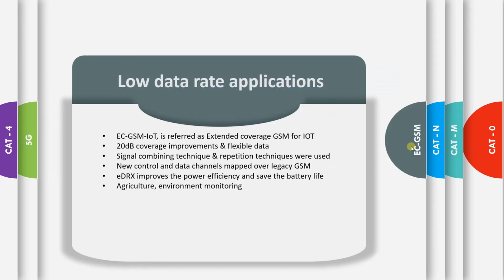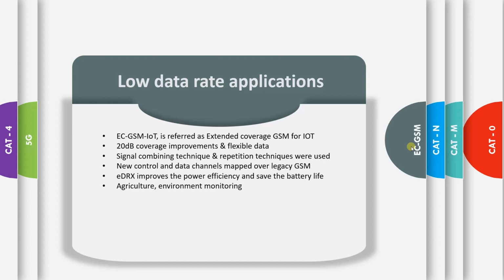And yes, EC-GSM, you are reading it right. GSM will also be useful for IoT traffic. EC-GSM is called the extended coverage GSM for IoT. It has very good coverage compared to all the other technologies. So the sensor has to use minimum power to make contact with the GSM network.